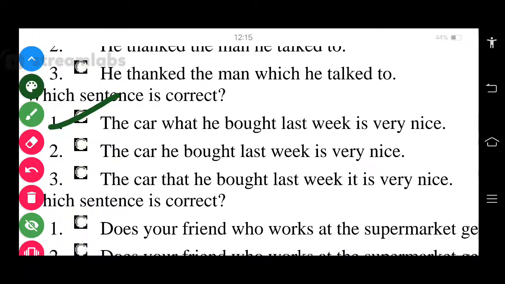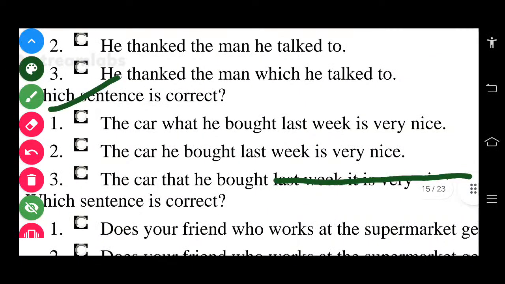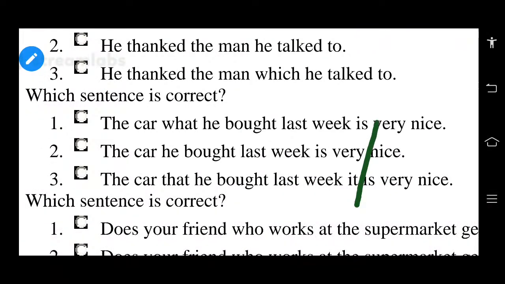Actually we have to consider the third sentence also a right sentence, but in the third sentence there is a mistake. I have underlined the sentence, and in the underlined part there lies a mistake. I have underlined "last week it is very nice." The car that he bought is very nice. We have to say that it is not. Right, okay.